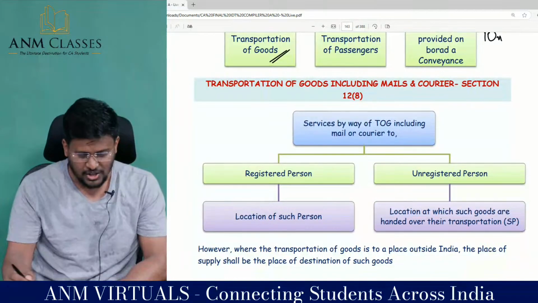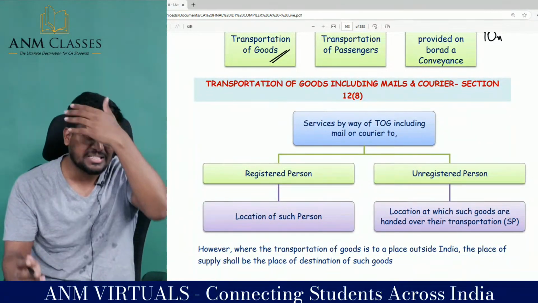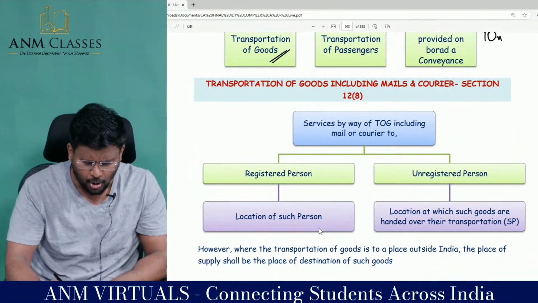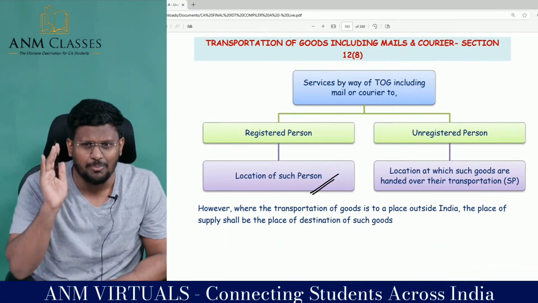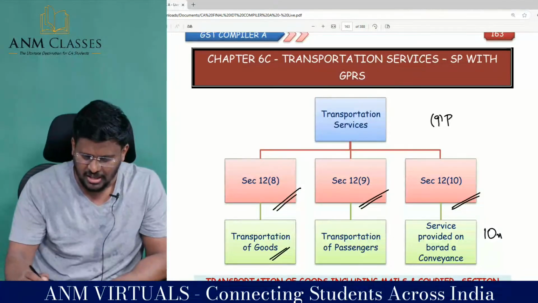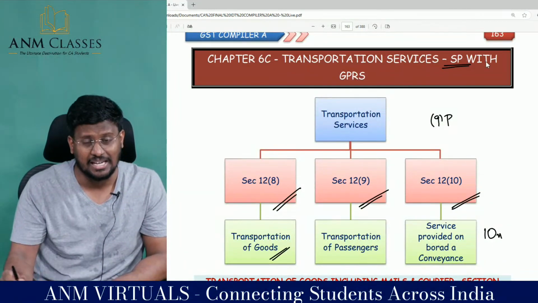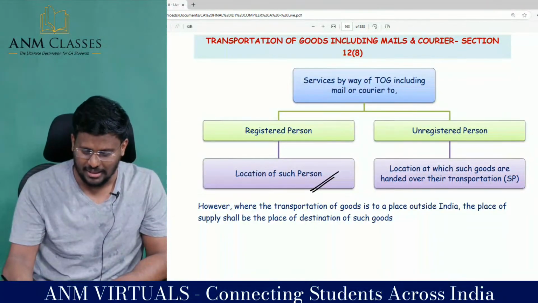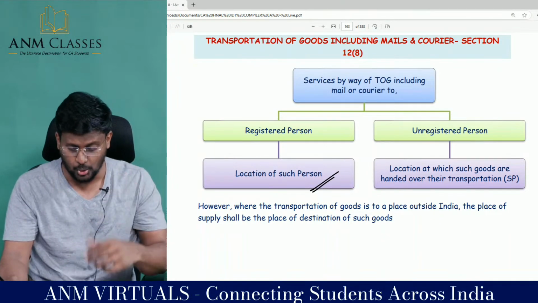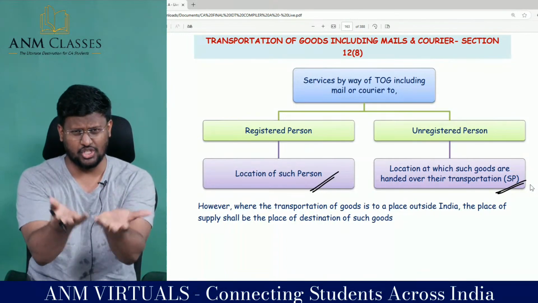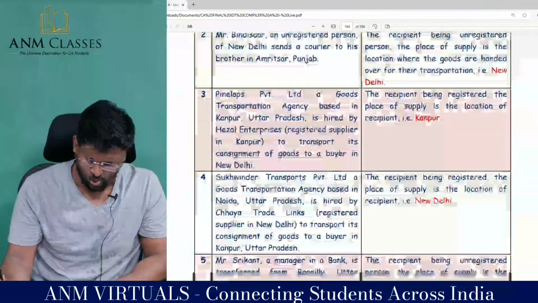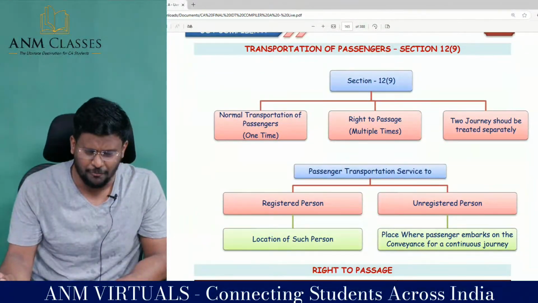Then transportation of goods, sir. If it is to a registered person, the thumb rule will be applicable: location of such person. If it is an unregistered person, look at the starting point for this transportation service, the location at which the goods are handed over for their transportation. From where they are given for transportation, that is the place of supply. Fantastic to the core, sir. 12.9 transportation of passengers.